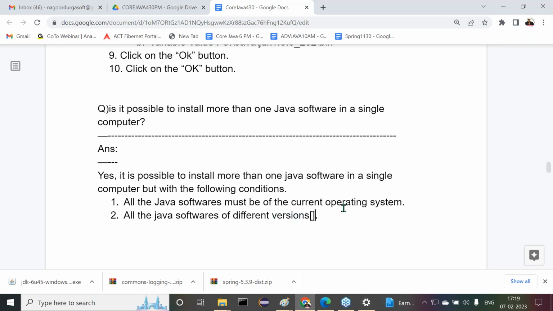Different versions, in the sense I'm writing in brackets here, Java 6, Java 7, then Java 8. Like this we have to provide. This is exactly the point we understood there.